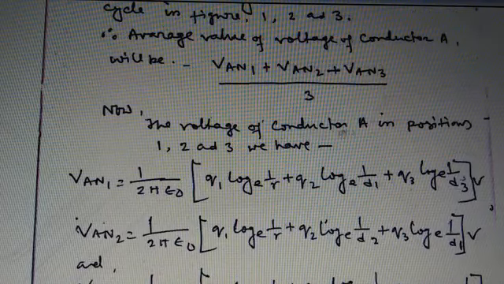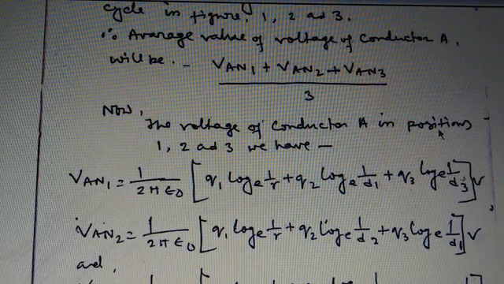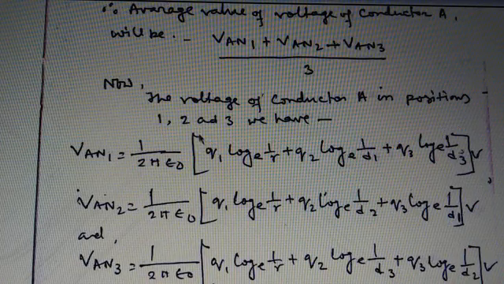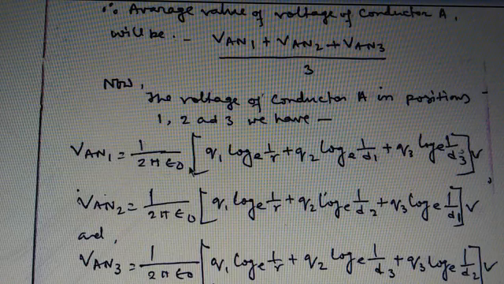Now the voltage of the conductor A in the positions 1, 2 and 3: we have VAN1 equals 1 by 2 pi epsilon 0 into Q1 log e 1 by R plus Q2 log e 1 by D1 plus Q3 log e 1 by D3 volt.